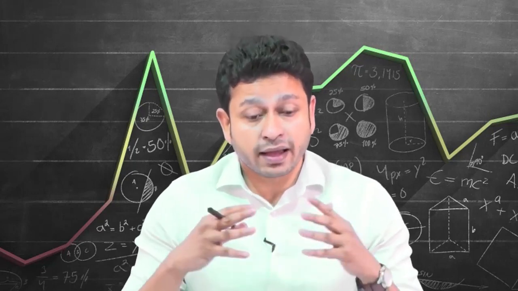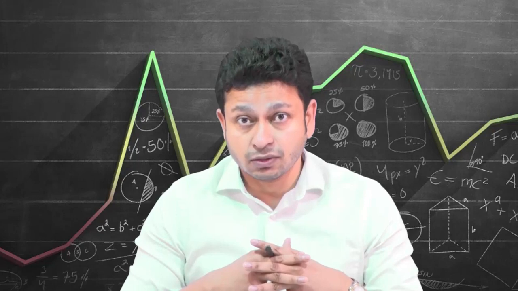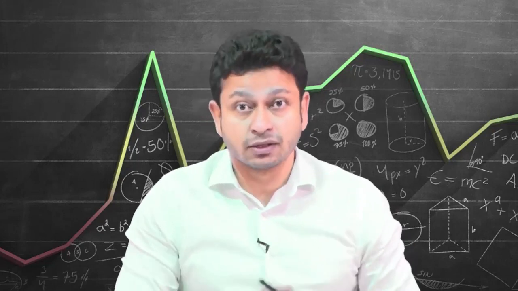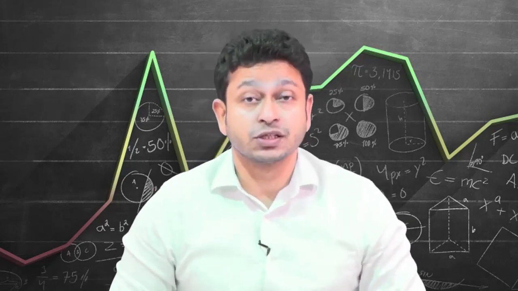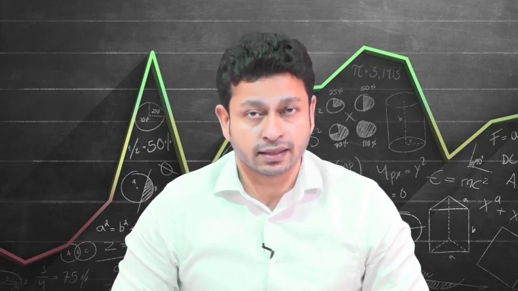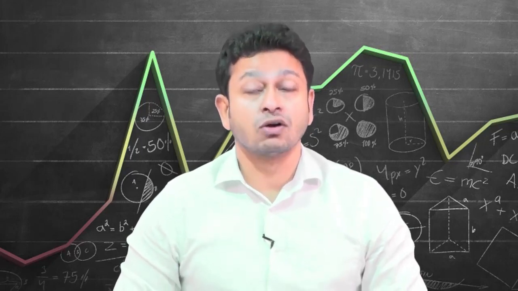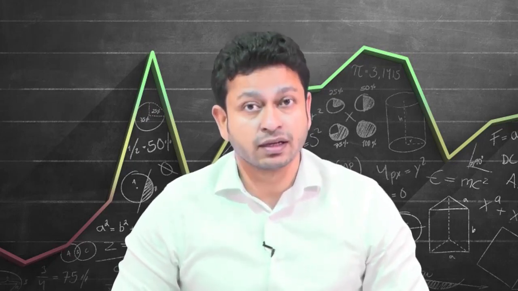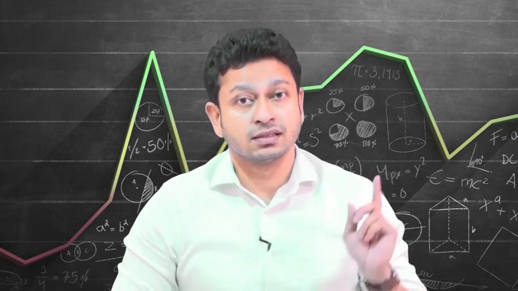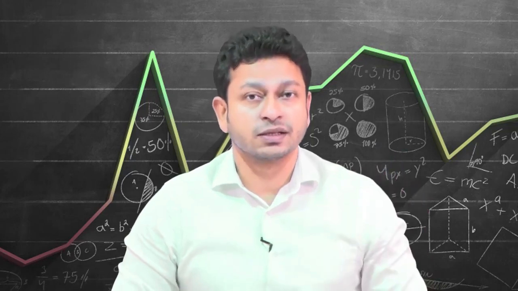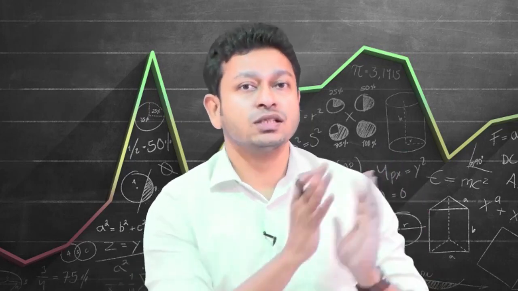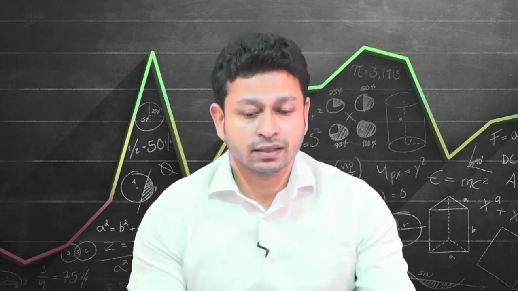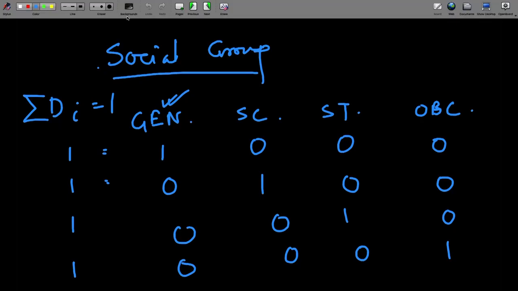Now, if I have all the categories of the dummy variable included, it is going to give me a situation called perfect collinearity. I repeat, it is going to give me perfect collinearity. It happens because there is an intercept term in the regression equation. I am going to explain how these two things are related. Let me first show you where this dummy variable trap is coming from.